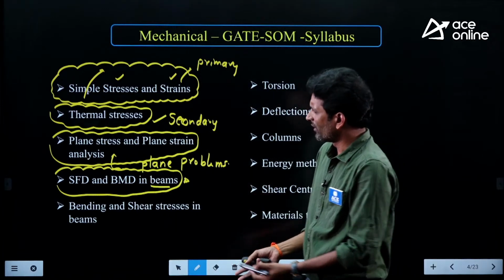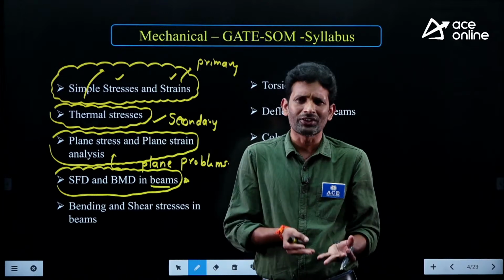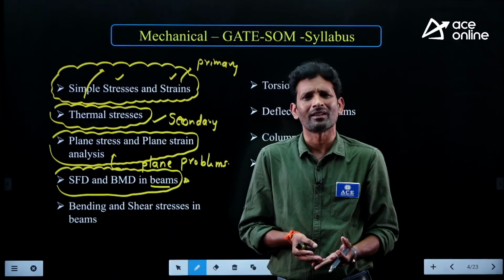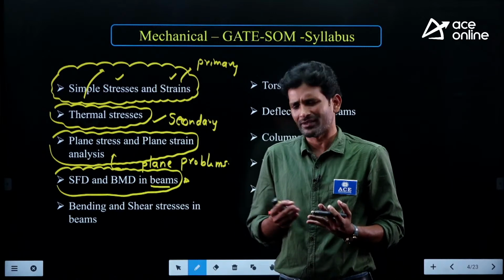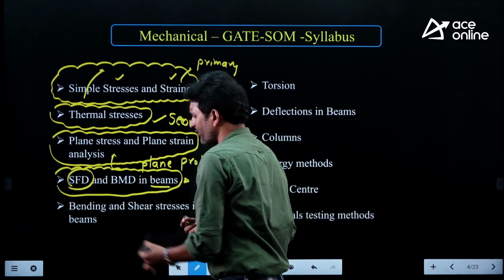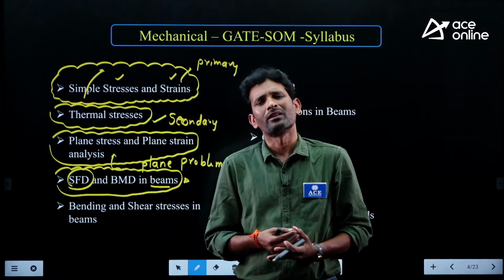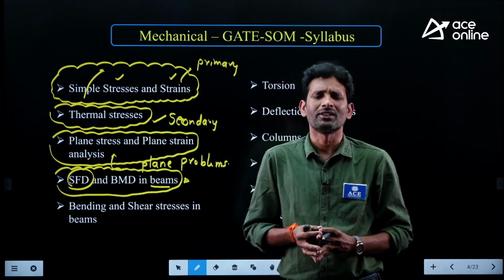As we know, the developed bending moment in a beam gives the bending stress. Under what conditions or assumptions are we analyzing the bending stresses? Similarly, the developed shear force in the beam gives the shear stresses. So under what assumptions are we analyzing the shear stresses?